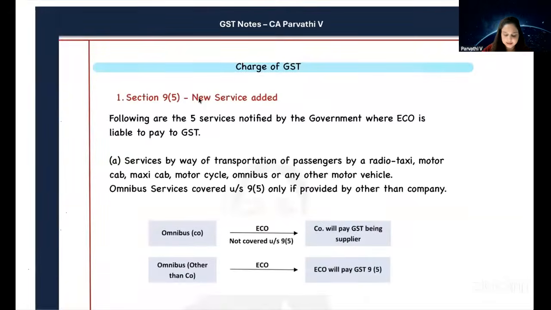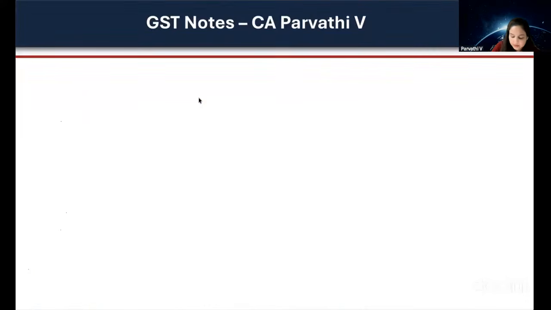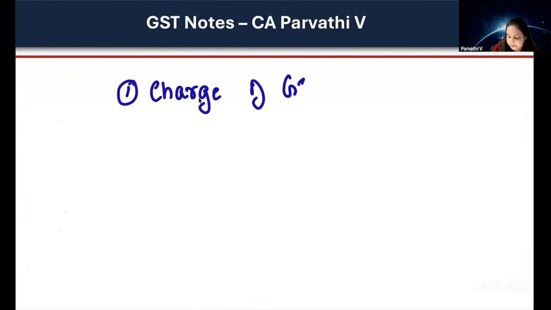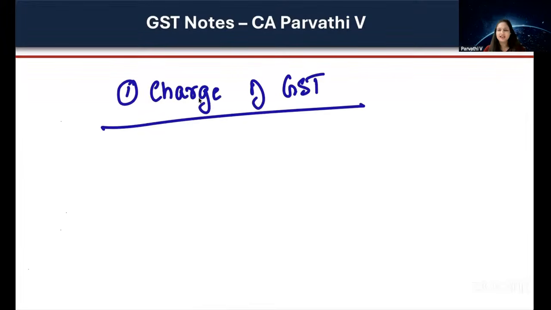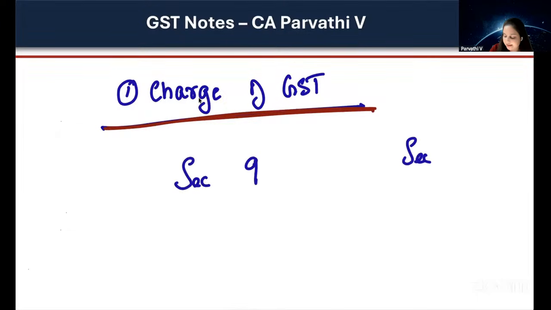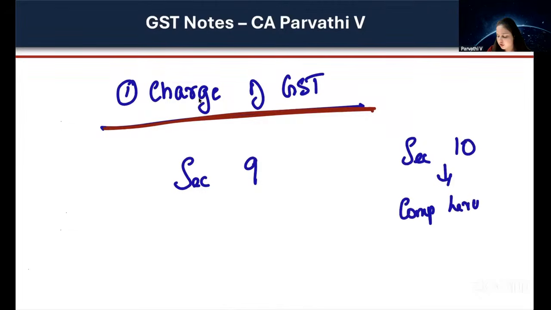So we'll first do it chapter wise. First we'll cover the amendments which are applicable in the chapter of charge of GST. Before going into the amendments, let me tell you what we learned in this chapter. We learned section 9 and section 10, correct? Section 10 talks about composition levy. There is absolutely no amendment in section 10. Whatever we have learned in section 10 still remains the same.